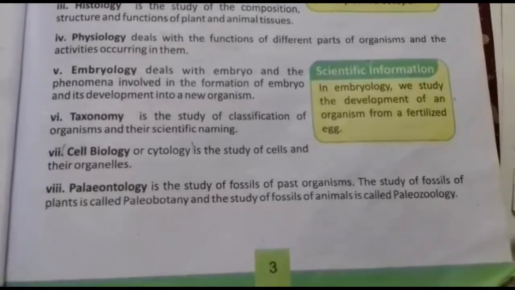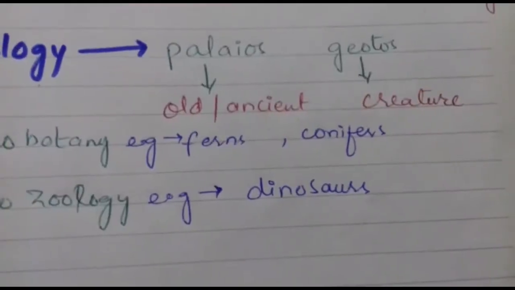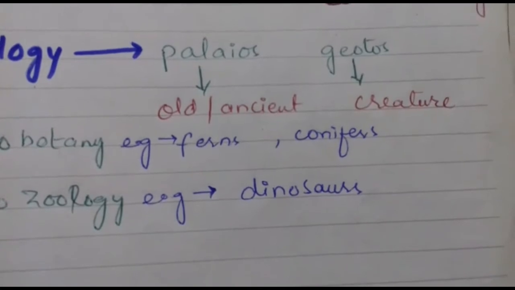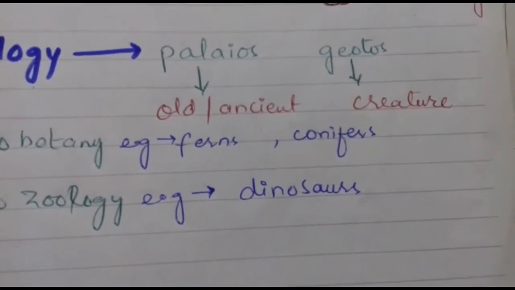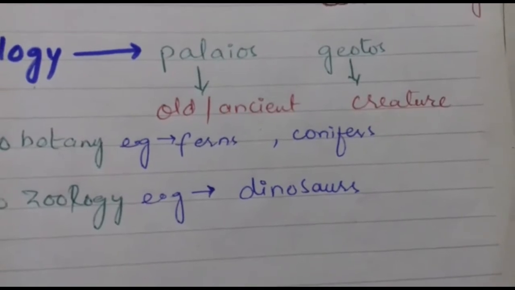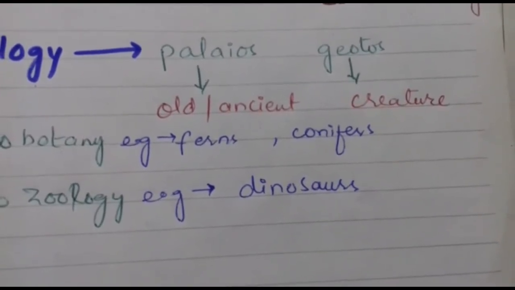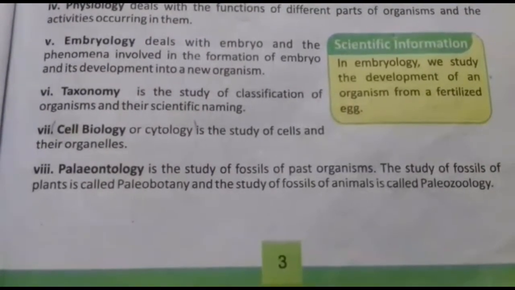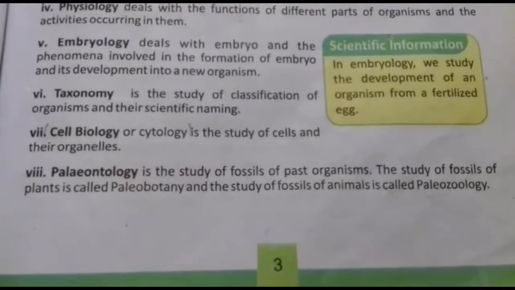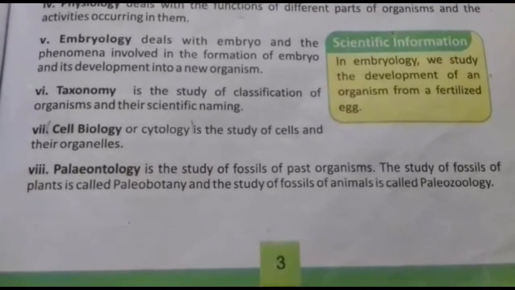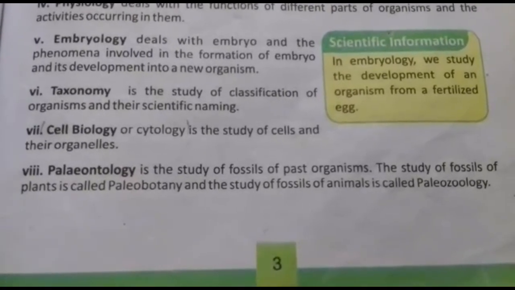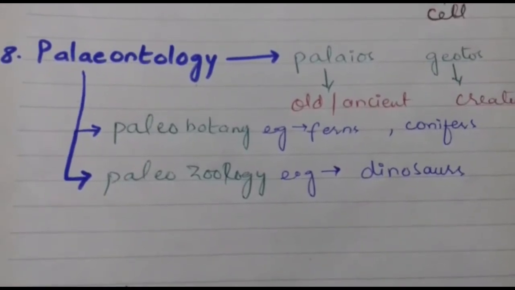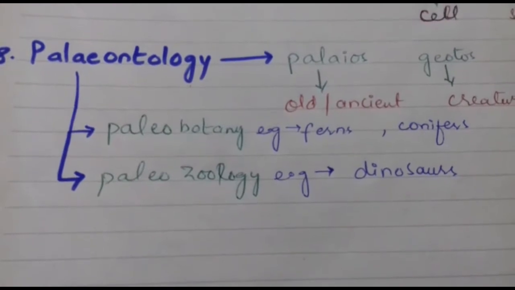Another branch of biology is paleontology. The word paleontology is derived from the Greek words palaios and ontos. Palaios means old or ancient, and ontos means creature. So, paleontology is the study of old, ancient organisms. Paleontology is the study of fossils of past organisms. The study of fossils of plants is called paleobotany, and the study of fossils of animals is called paleozoology. So, paleontology is divided into two branches, paleobotany and paleozoology.